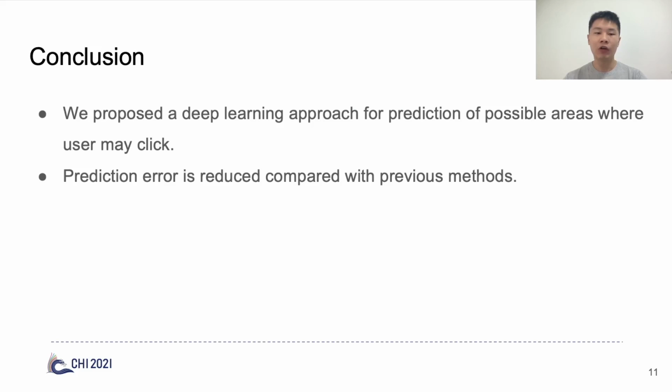In conclusion, we proposed a deep learning approach for predicting possible areas where the user may click. Prediction error is reduced compared with previous methods.